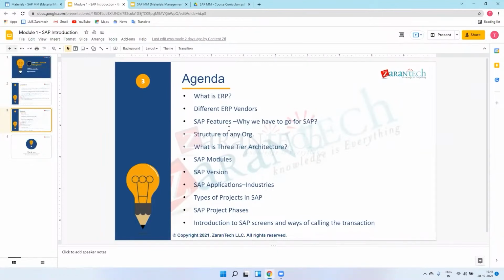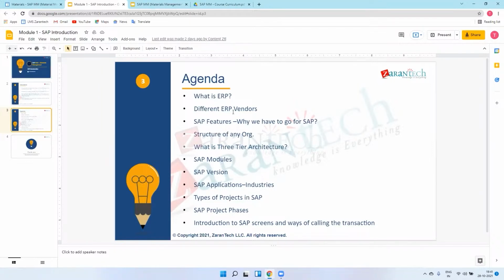So first, what is ERP? I explained earlier, ERP means enterprise resource planning, and it is integrated with the business processes. It's a core model, we can say. ERP is an application where we automate the business processes and which provides controls and a central database. Whatever manufacturing, sales, and human resources there are, all of these are included in ERP.